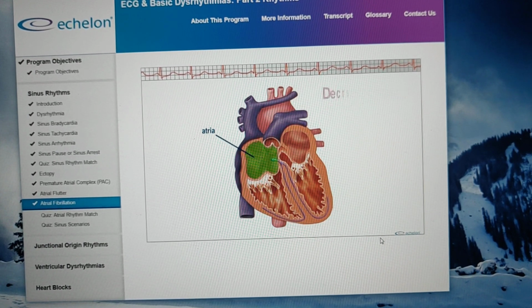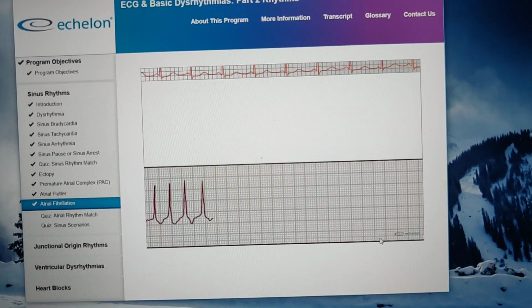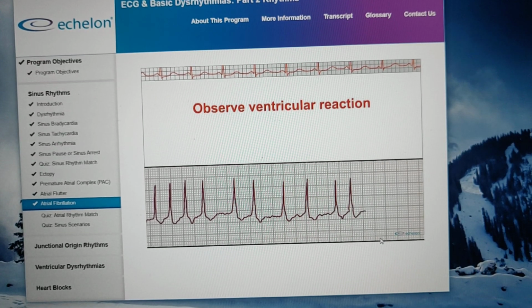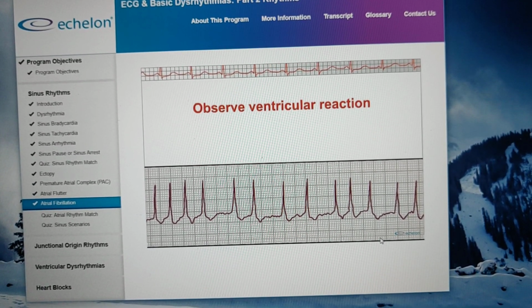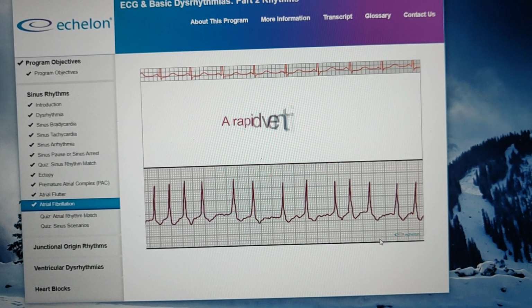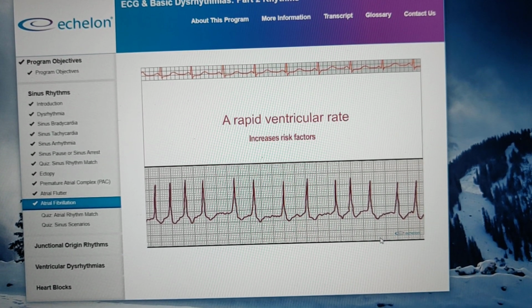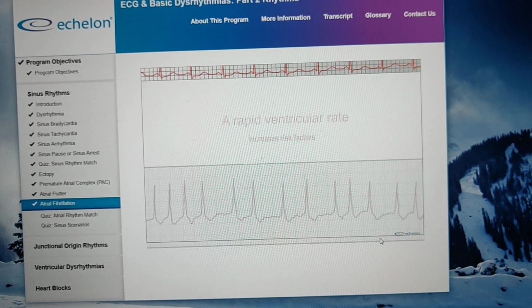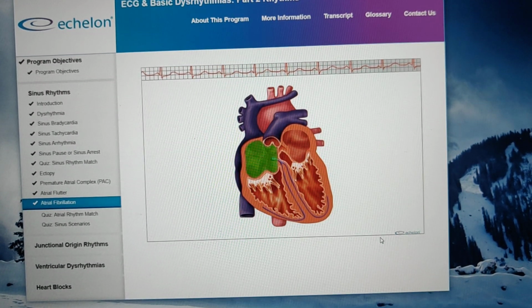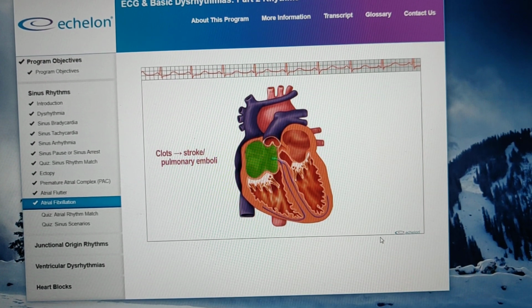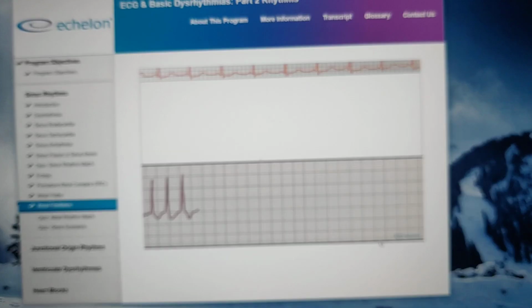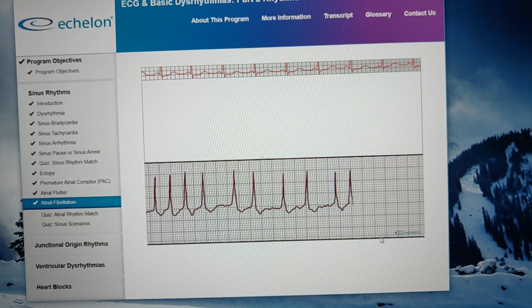cardiac output. As with atrial flutter, it is important to observe how the ventricles react to the increased number of electrical impulses in the atrial fibrillation, because a rapid ventricular rate can increase the patient's risk factors. During this quivering state, the blood can stagnate in the atria and clots can form, possibly causing a stroke or pulmonary emboli. Let's look at the ECG characteristics for atrial fibrillation.